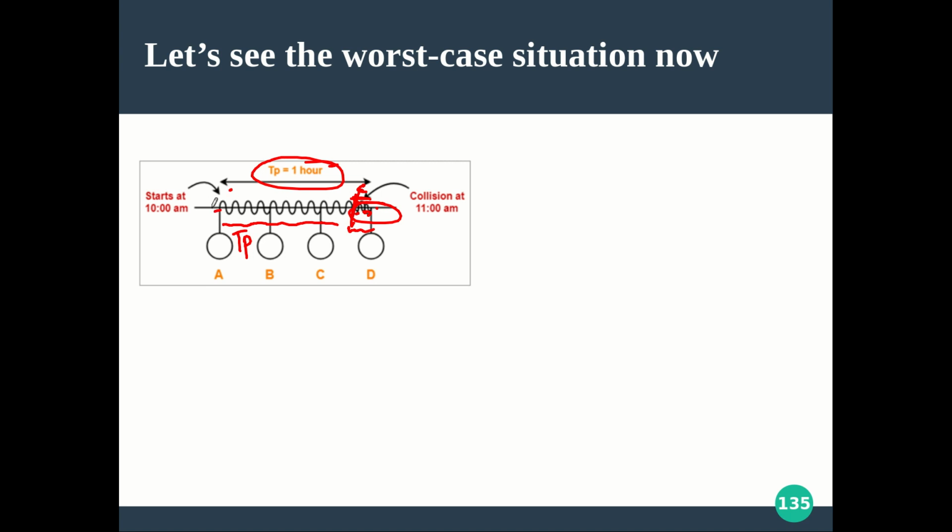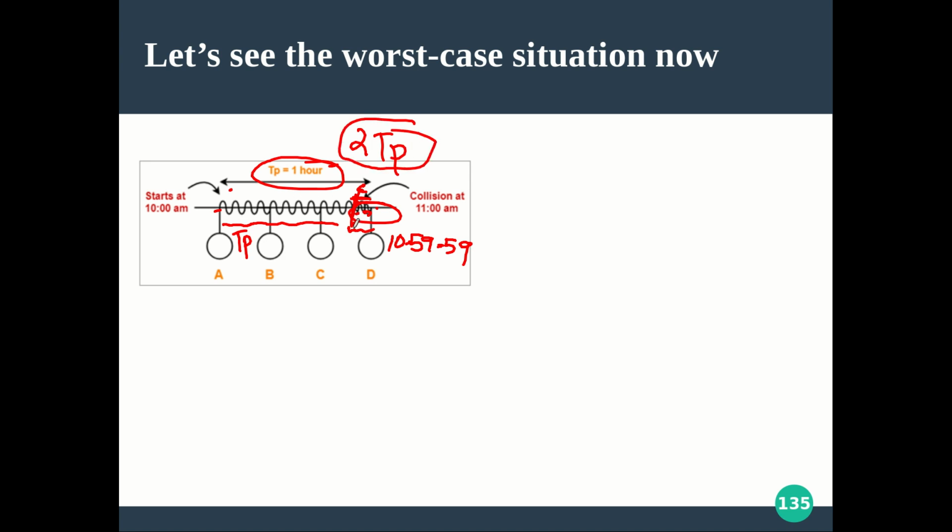So totally, at 10 a.m. if it started sending, maybe at 11, not at 11, say 10:59, very near to 11 the collision happened, that I can approximate to 1 hour, and the collision signal is returning back by traveling another 1 hour. So totally it took some 2 times TP time for the collision signal to come back in this worst case scenario.